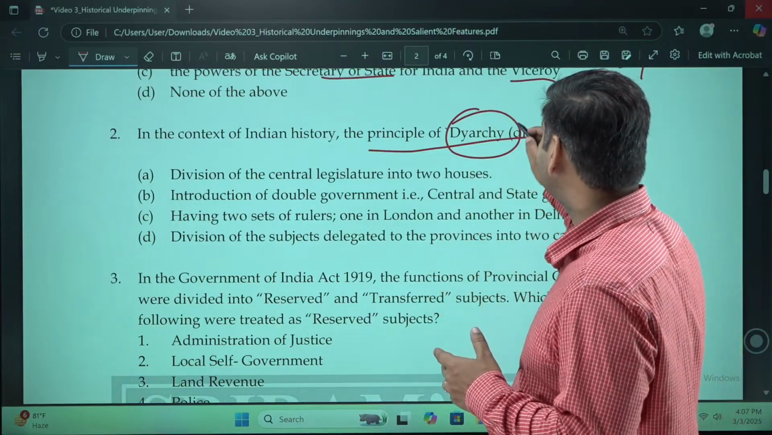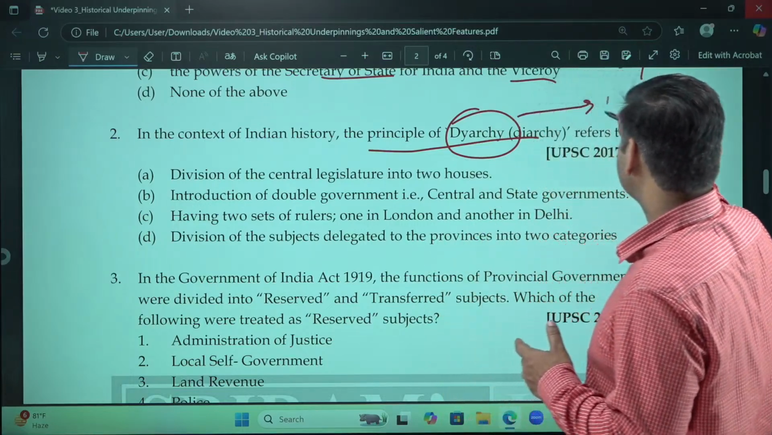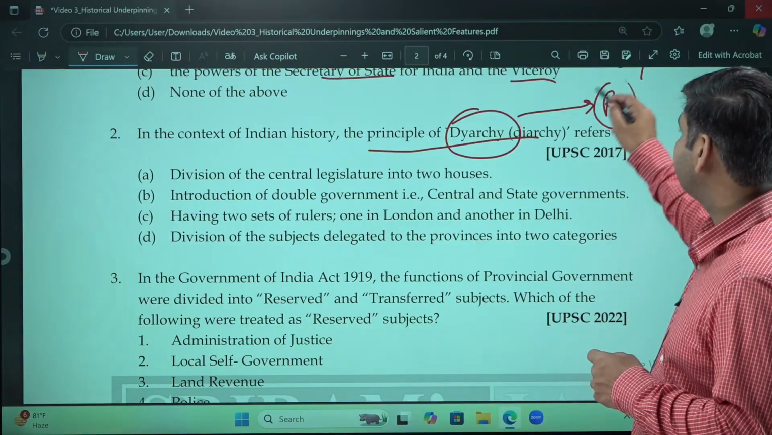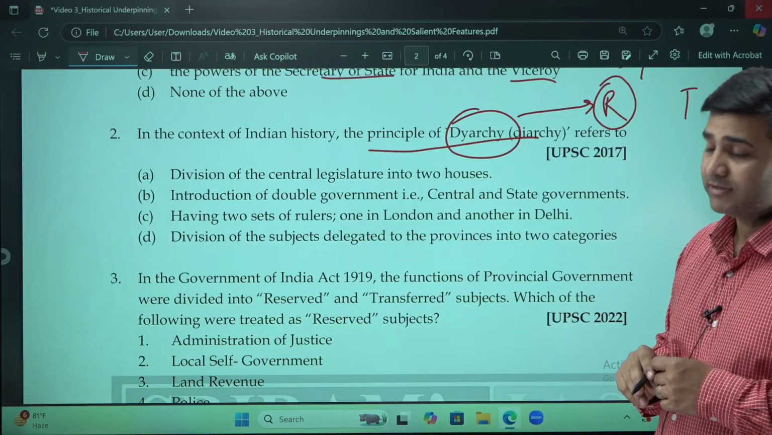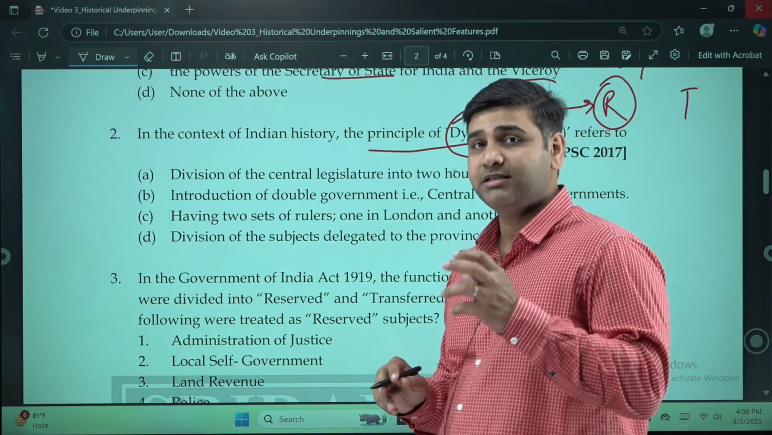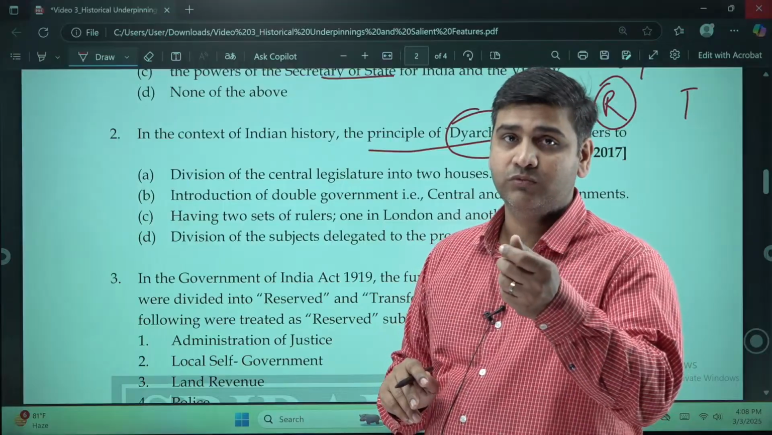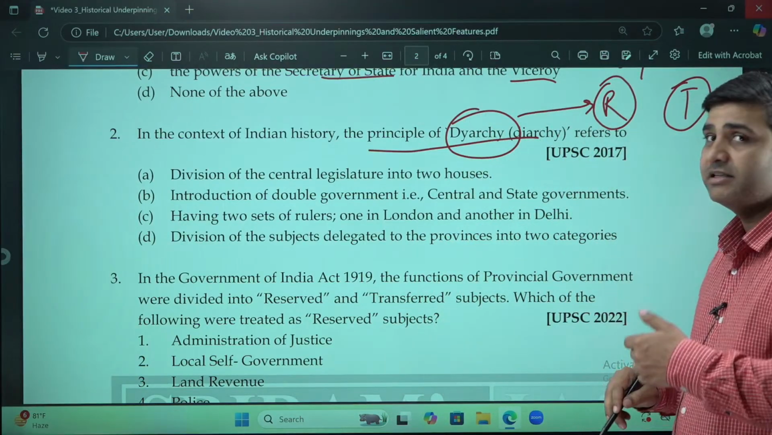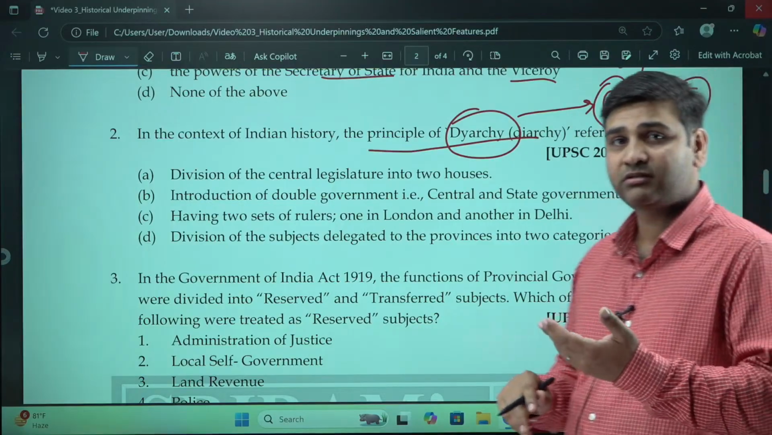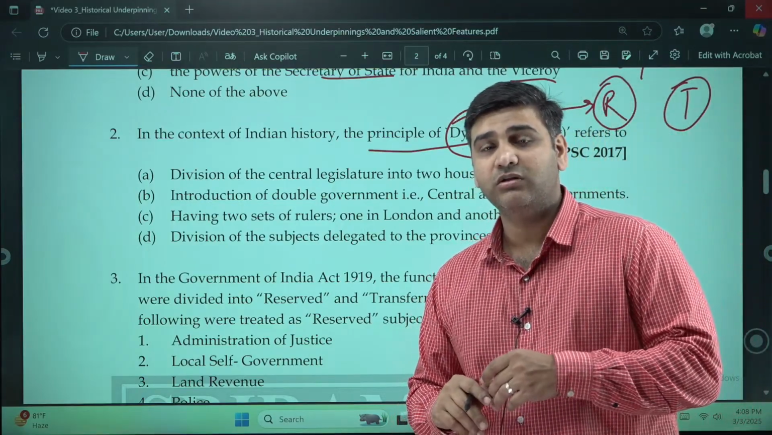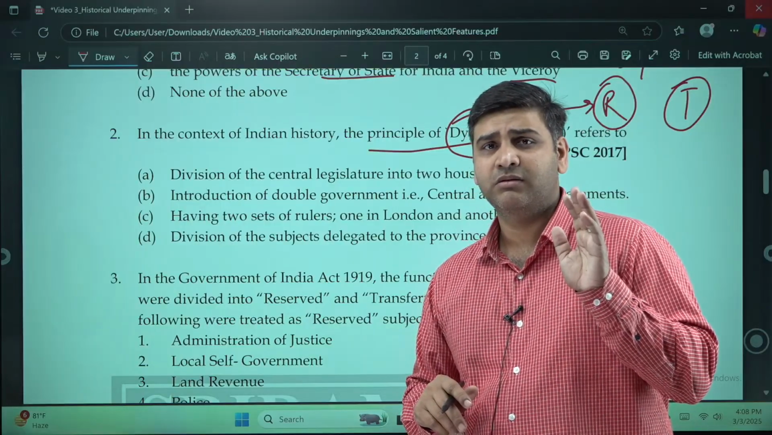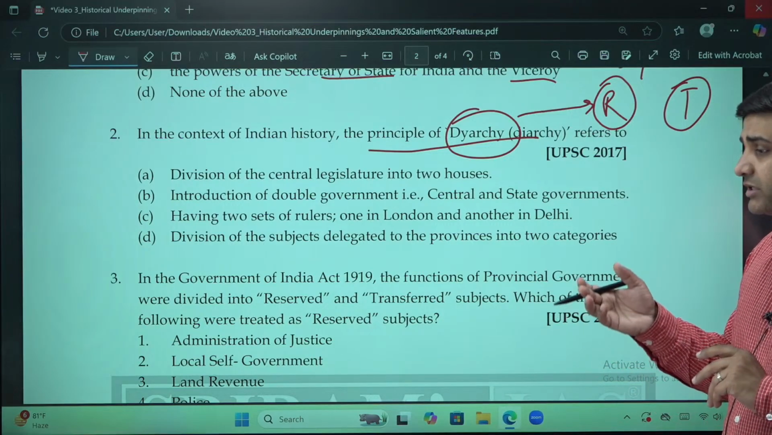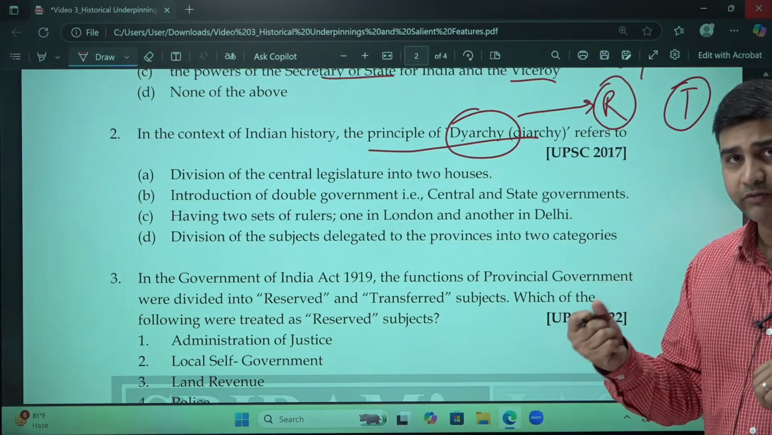They divided the whole items into two, reserved and transferred. Reserved were the ones which were very, very important, such as police, administration, criminal justice system, land revenue, and things like that. And transferred subjects such as irrigation, education, local government, all these were transferred so that Indians will feel satisfied and the British government is going to hold the majority of the power in India.